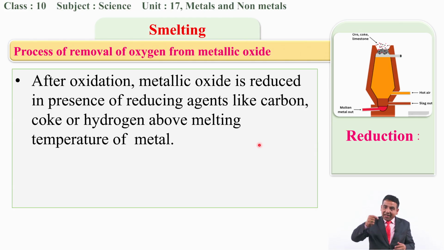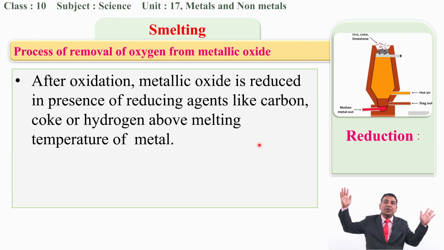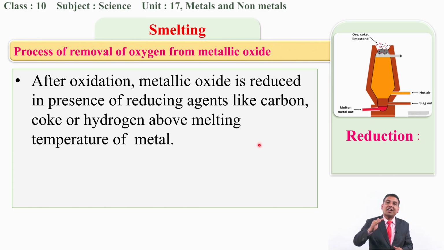While converting the metallic oxides into the respective metals, the metal will be melted, but other volatile impurities or the oxygen can be evaporated out, or they will be removed in the form of gas. So this is all about the smelting process.